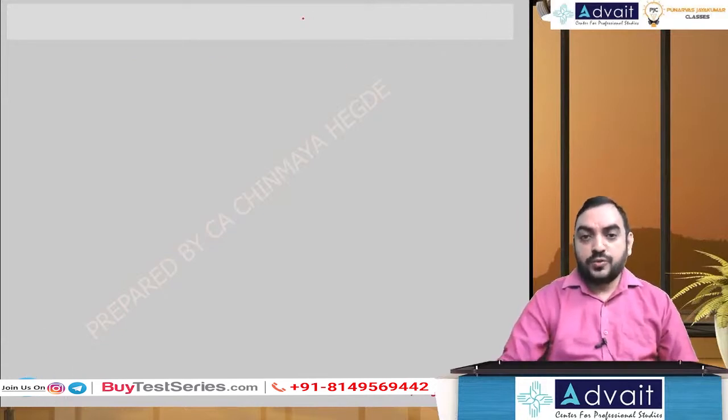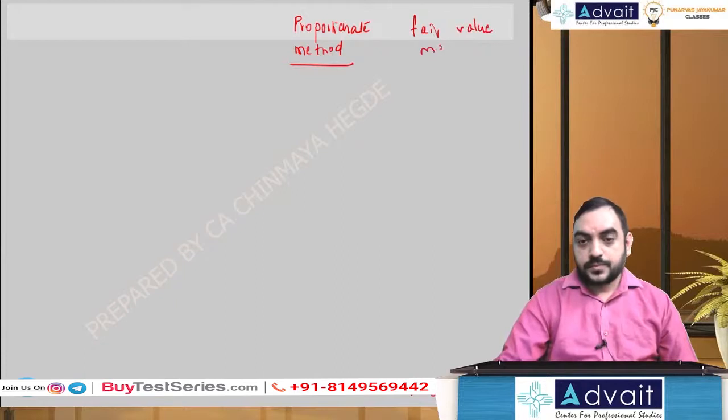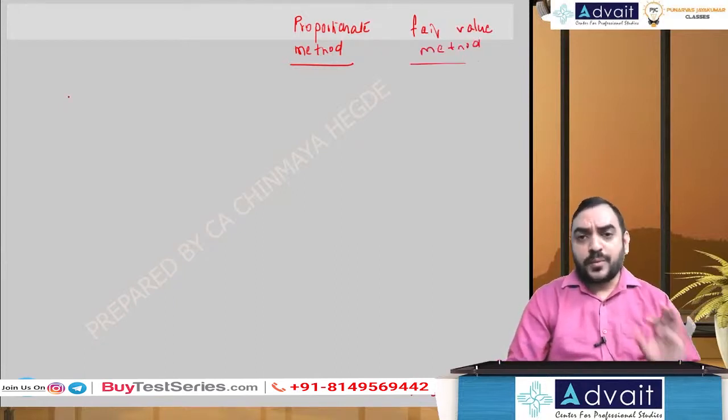One column I'll do for the proportionate method. The other one I call the fair value method. So the format is very simple in a numerical format.